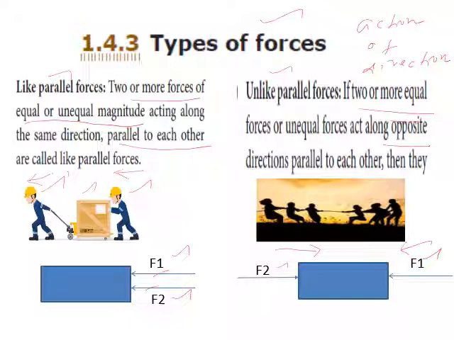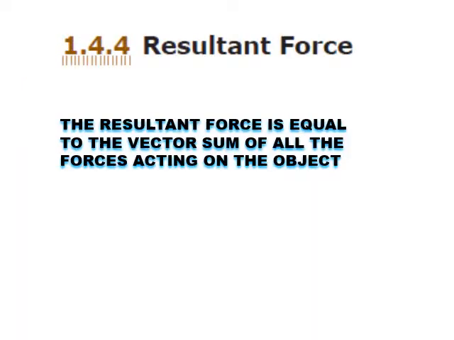Now, if more forces act, how will you find the net force? That force we call the resultant force. The definition is given: the resultant force is equal to the vector sum of the forces.